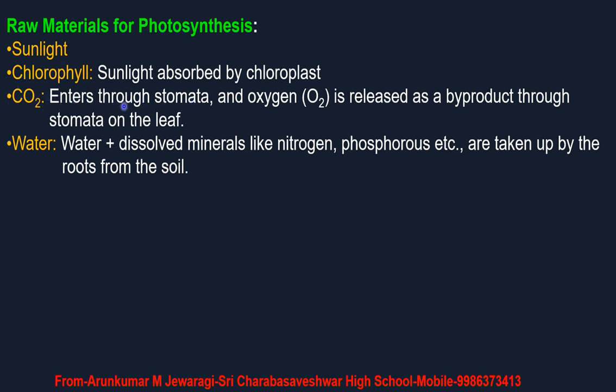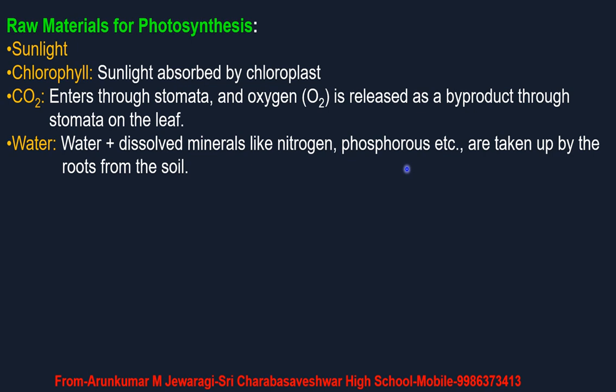This carbon dioxide is present in the atmosphere. This carbon dioxide present in the atmosphere enters the leaves through stomata, and oxygen is released as a byproduct through the stomata on the leaf during the process of photosynthesis. The byproduct which is released as gas is oxygen. This oxygen also comes out from the leaves through the stomata only. So stomata help in the exchange of gases like carbon dioxide and oxygen. So carbon dioxide is another raw material.